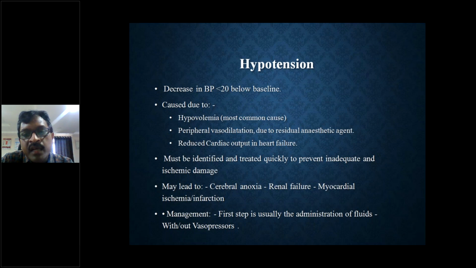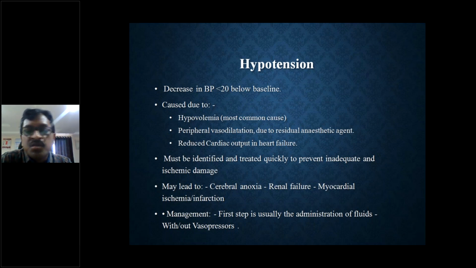They have to be identified and treated to prevent further irreversible ischemic damage. They may lead to cerebral anoxia. They may affect the renal system and cause renal failure. They can cause myocardial ischemia or infarction. So how do we manage?